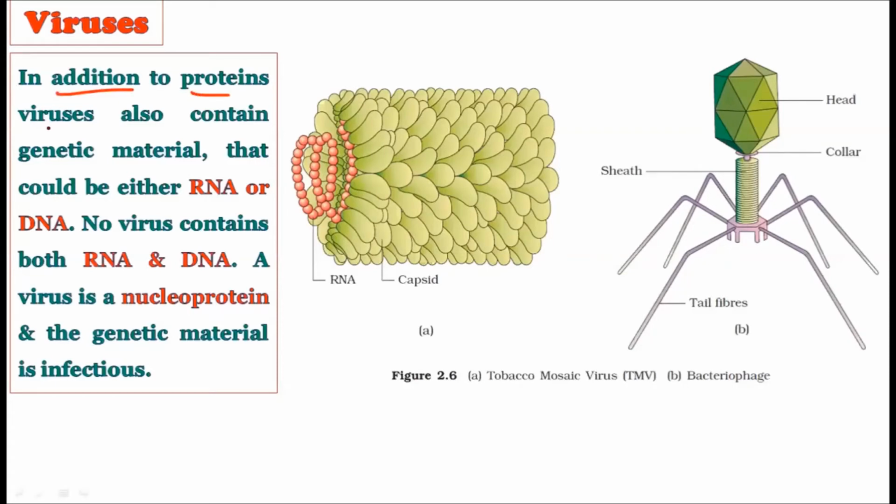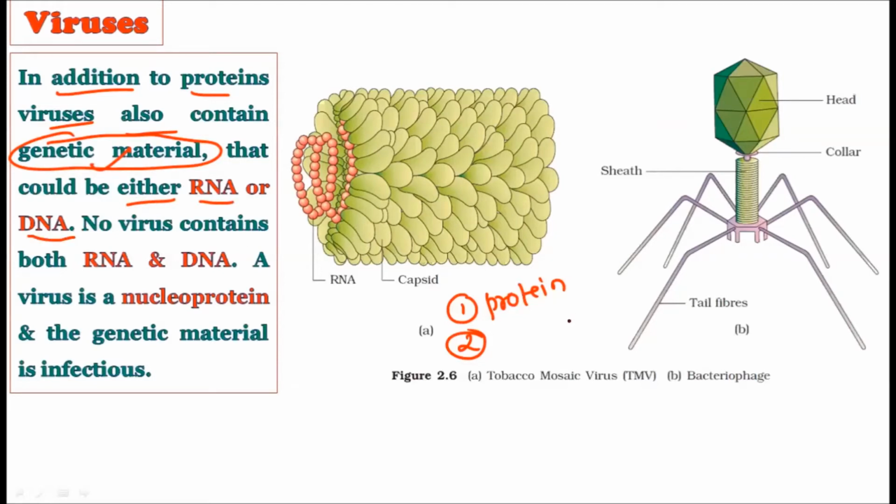Now, in addition to the proteins, viruses also contain the genetic material. See, the first thing, chemical composition wise, what are viruses made of? The first portion is protein, which was shown by Stanley. With the proteins, they also contain the genetic material that could be either RNA or DNA. Please concentrate on this. It would be RNA or DNA. No virus contains both RNA and DNA. They either contain RNA as the genetic material or DNA as the genetic material.